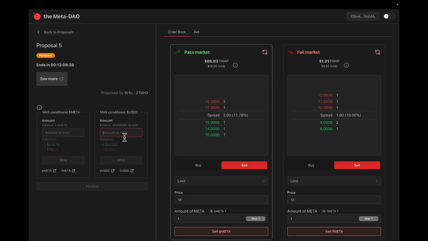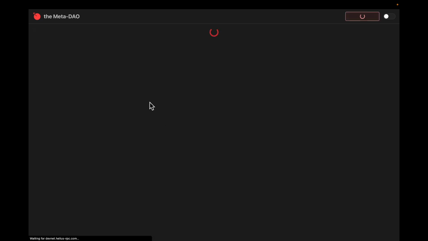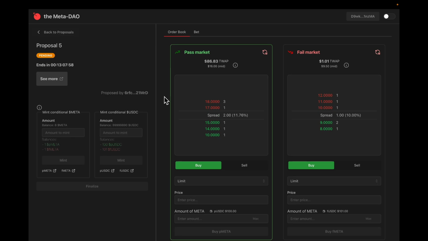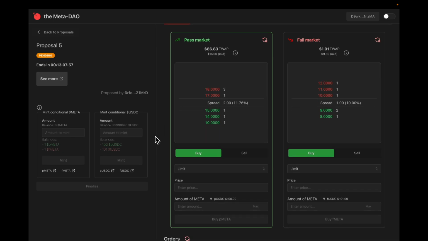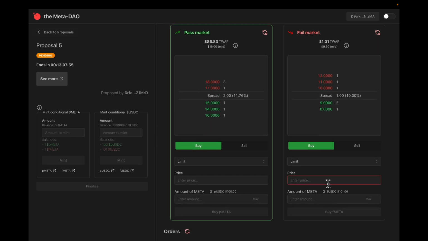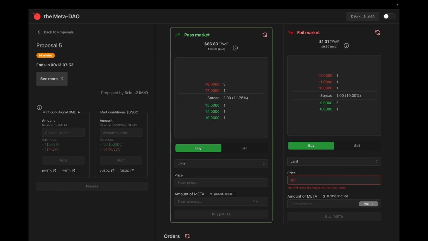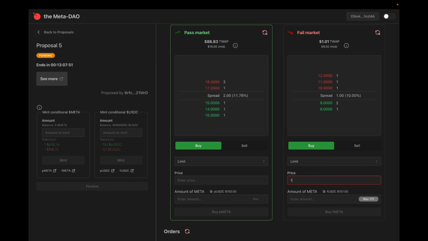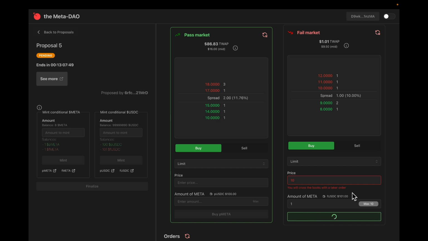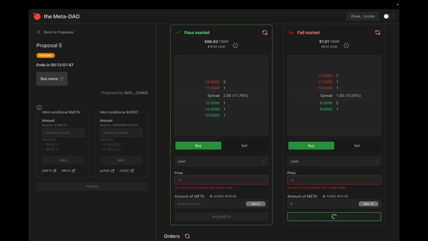Great. All right, let's quickly add a couple of extra USDC just so that I can cross the book. Let's just cross the book, and I'll show you what happens probably when the market ends. Okay, so now we've got 100. All right, let's cross the book and buy at $10. Yeah, it says we're going to cross the book, and then we'll buy one at 17.